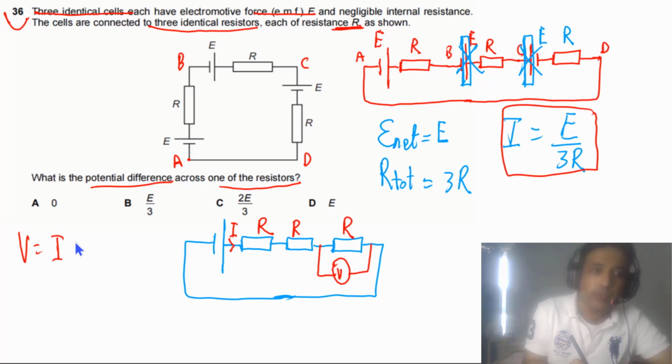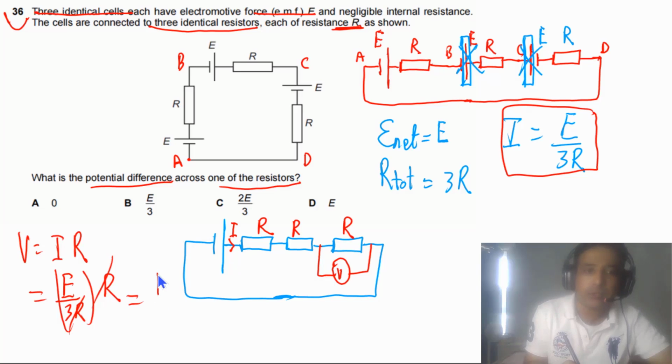V will be equal to I times the resistance of the resistor. I is equal to E divided by 3R, multiplied by R. So R will be cancelled with R, and we are left with E divided by 3. So the answer for this question has to be B.